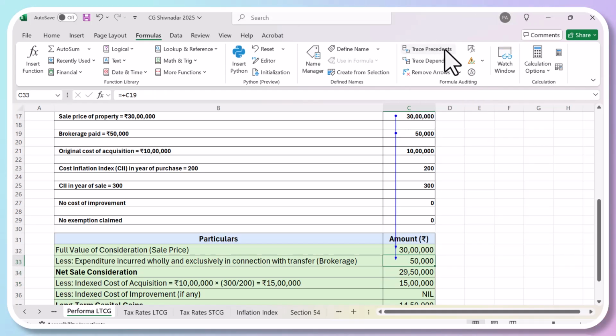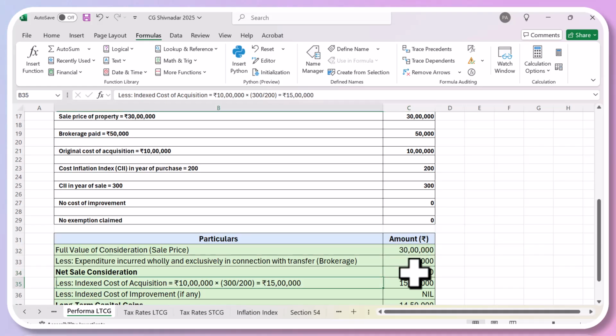So after the sale value minus the expenditure, which was the brokerage, your net sale consideration was 29 lakh 50,000.